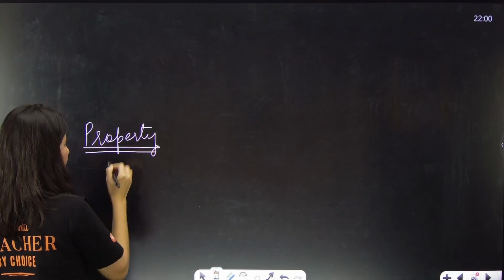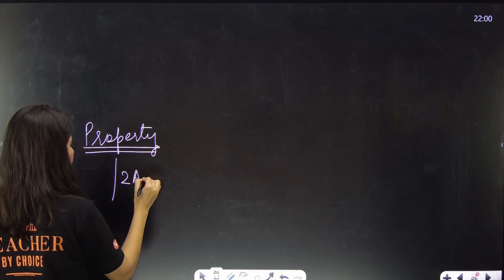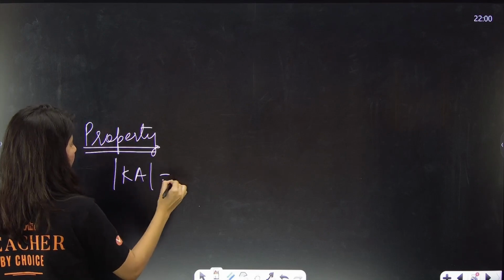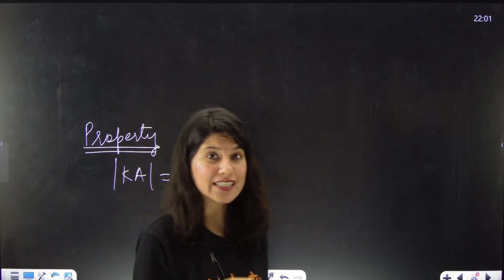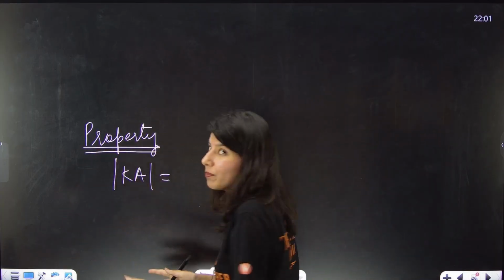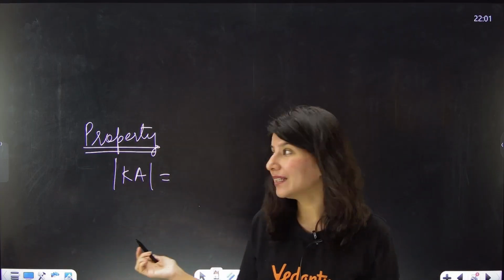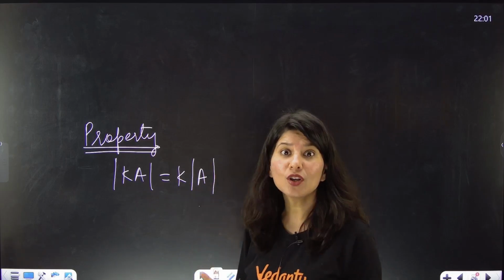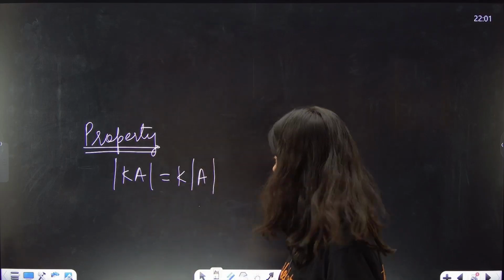Property of matrices, determinant of Ka, right? Whenever there is some constant which is stuck inside your determinant, you have to take it out, but you can't just randomly take it out like this, K determinant A. No, it is not going to happen. But then, ma'am, how will you do that?